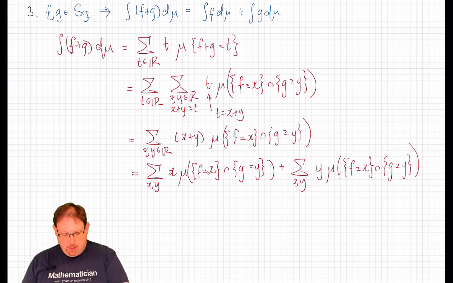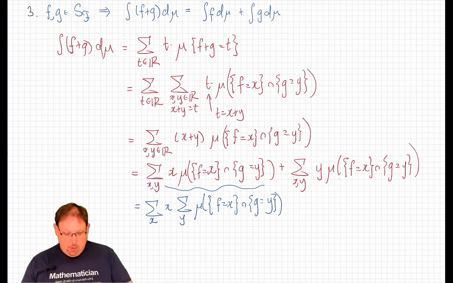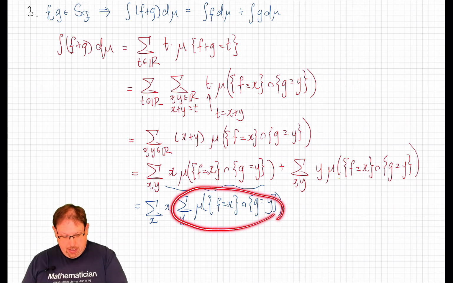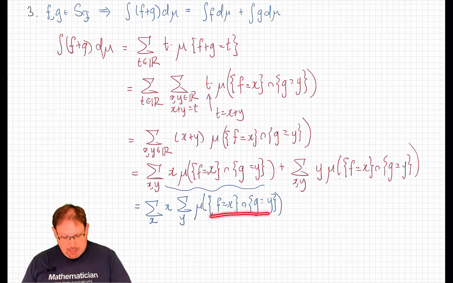Now let's look at the first term here. If we break that term up as a sum over x with the sum over y inside, we use the finite additivity of mu. Remember, this is actually a finite sum because the event inside is empty for all but finitely many y.